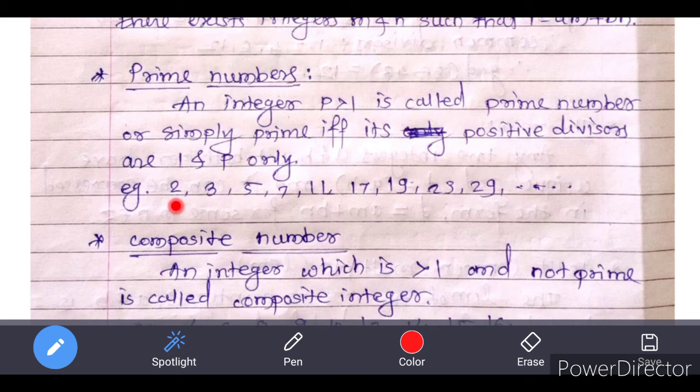For example, 2, 3, 5, 7, 11, 17, 19, 23, 29 and so on are prime numbers. Here 2 has 1 and itself, 2, as the only positive divisors. 3 has 1 and itself, 3, as the only positive divisors. Here 5 has 1 and 5 as the only positive divisors, and so on.